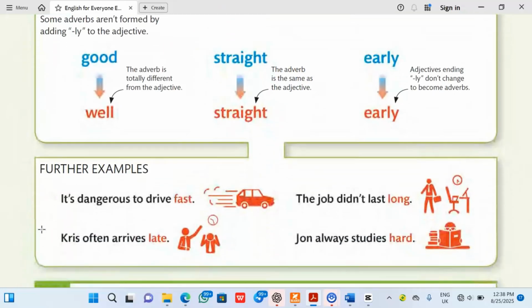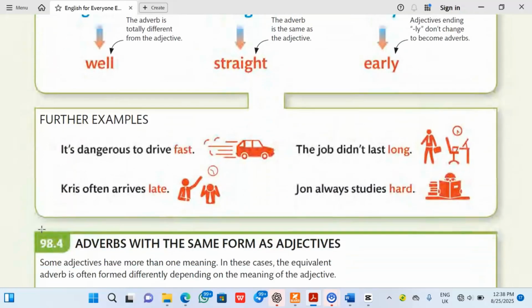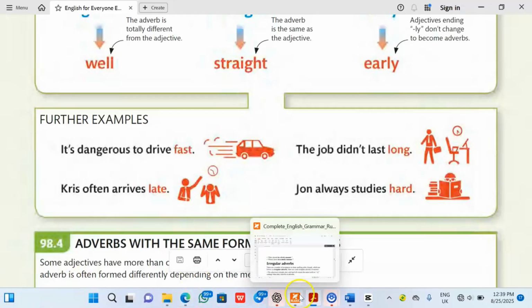Let's look at examples. It's dangerous to drive fast. Chris often arrives late. You do not say it's dangerous to drive fastly. No, fast. The job didn't last long. You don't say the job didn't last longly. No. John always studies hard. How does John study? Hard. Do you understand that? Let me explain more in the next slide.